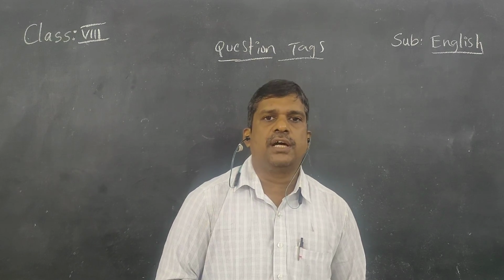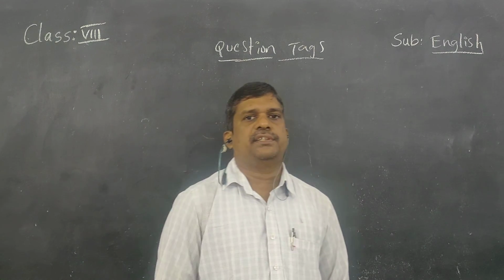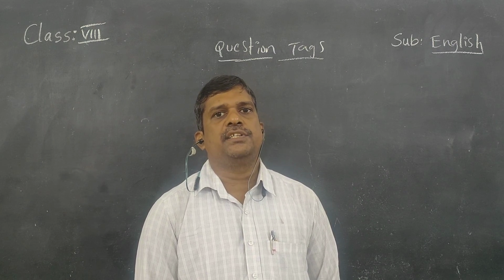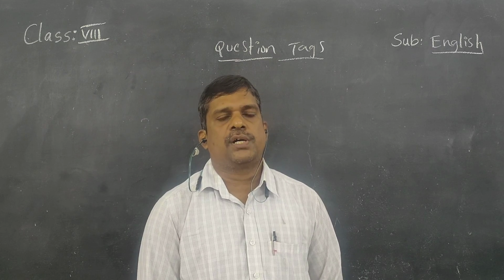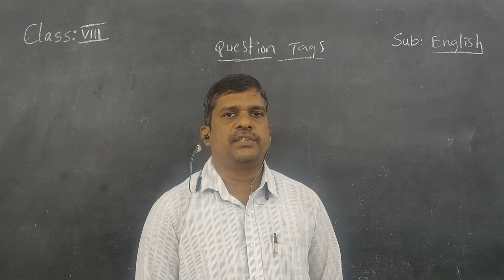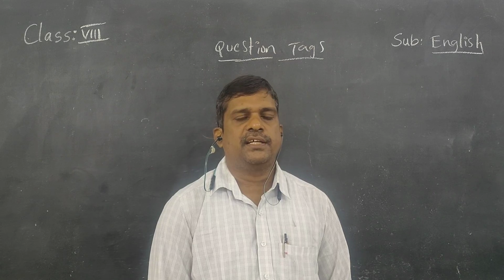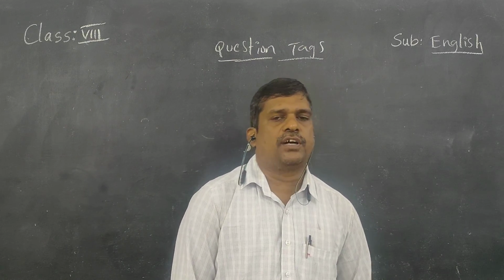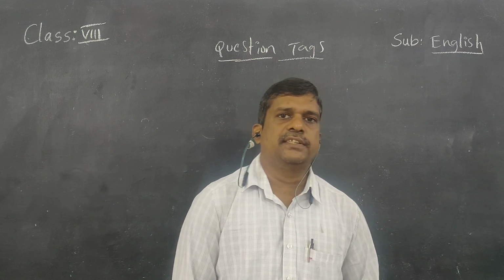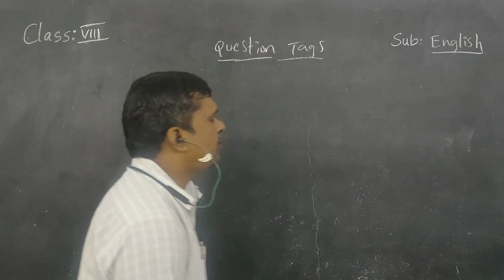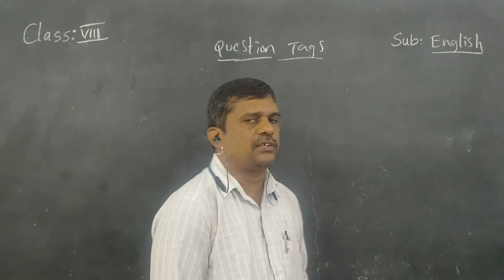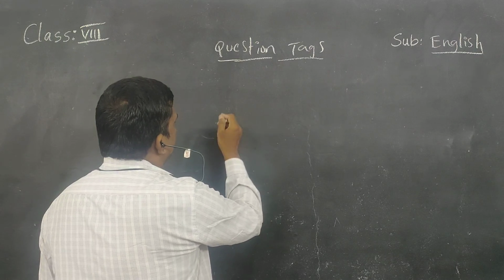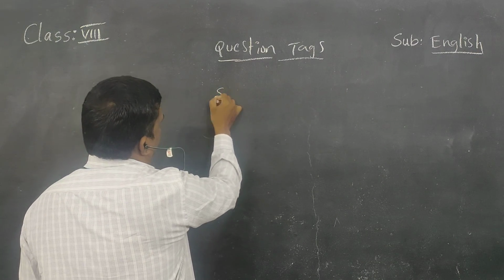Colloquial language means spoken English. Since we use it in spoken English, we use short forms. All short forms are used in spoken English, while full forms are used in formal English. In informal English, we use short forms. Now let us see the short forms.